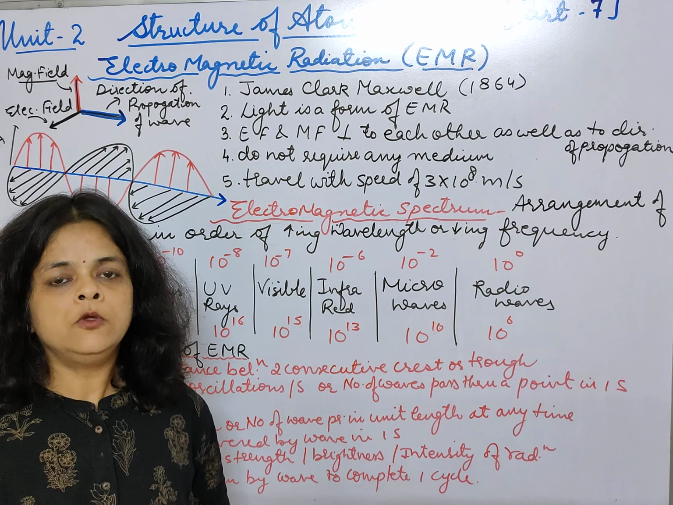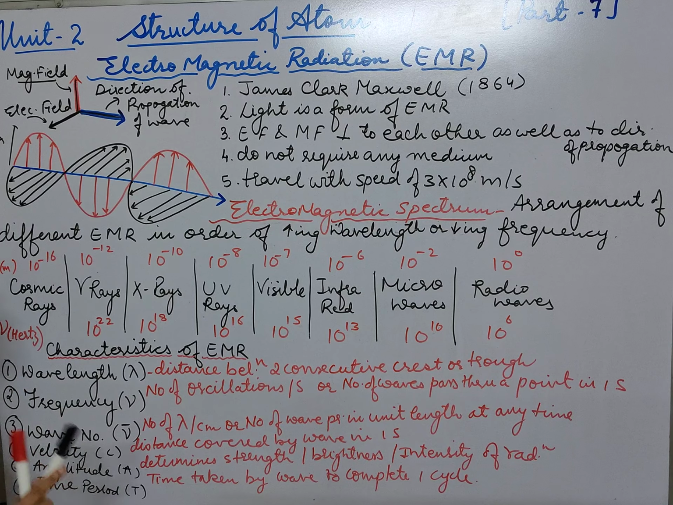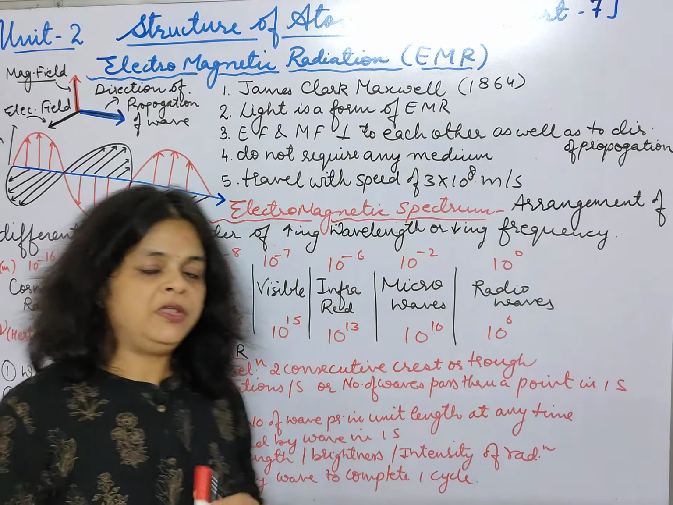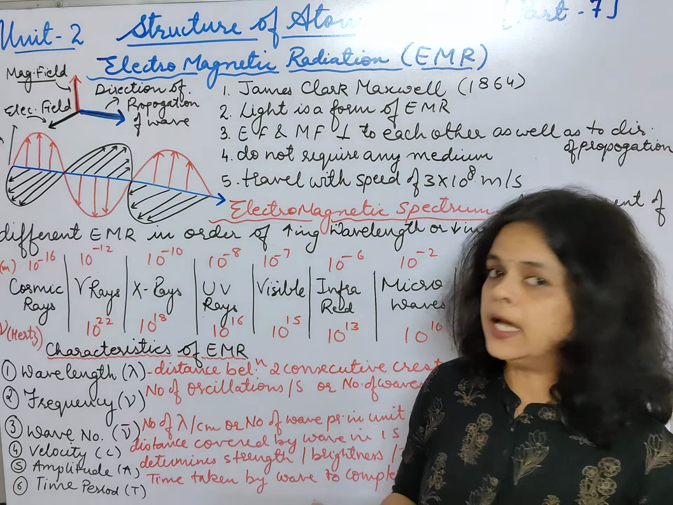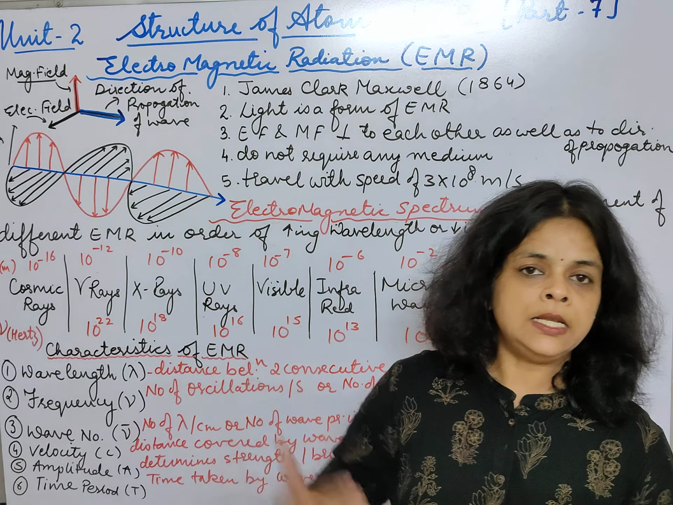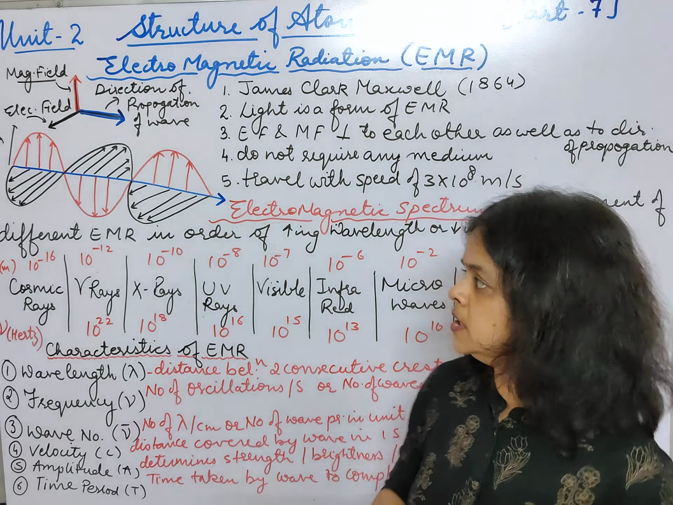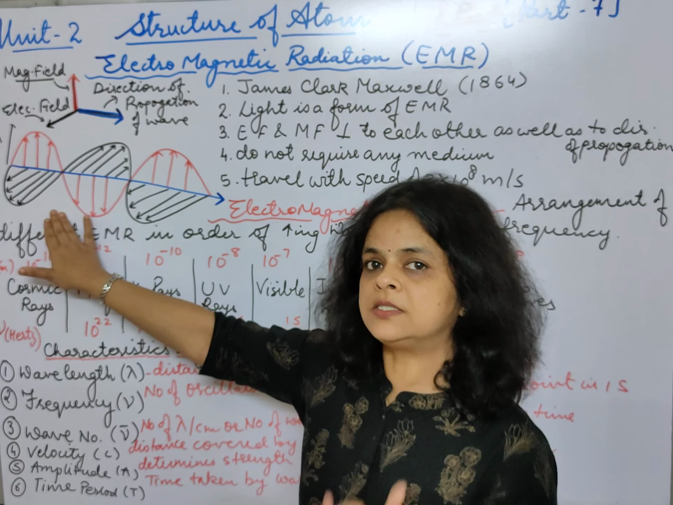Or electromagnetic waves. Okay, so let's start with our topic. What do you mean by electromagnetic waves? Students, whenever a charged particle moves under acceleration, then alternating electric and magnetic fields are produced and transmitted. So here, by means of a diagram, I have tried to explain the sentence.